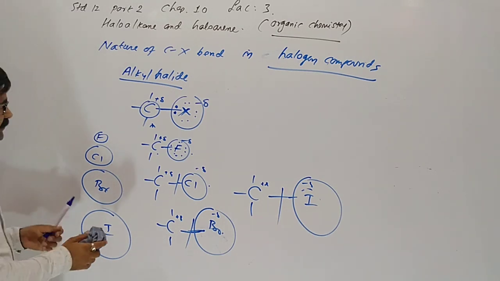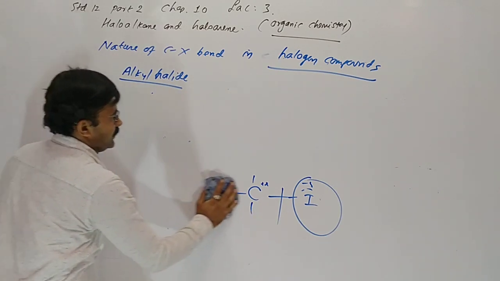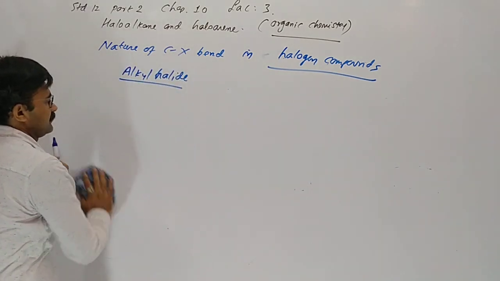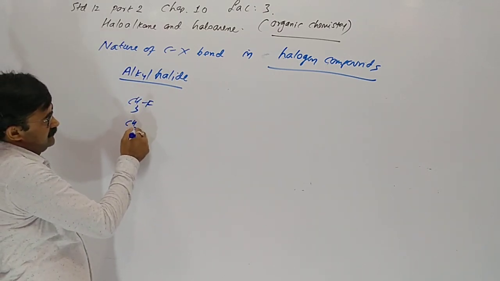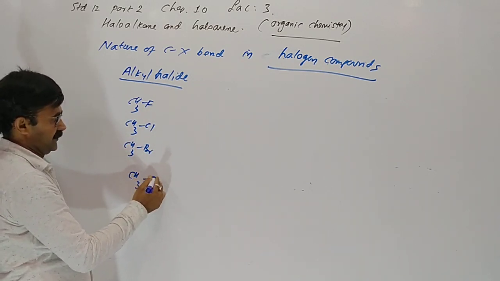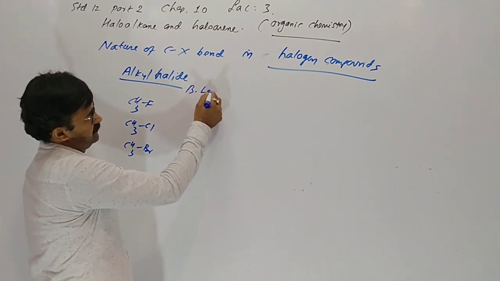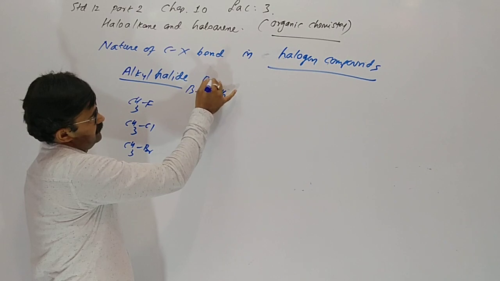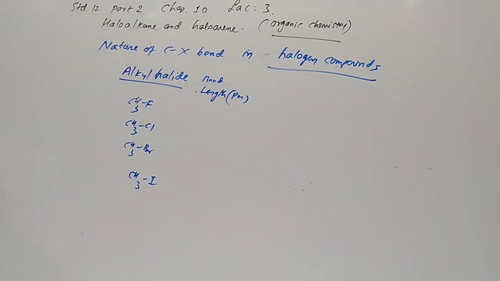Yes, which is given in table number 10.2 in the book. We are taking for example fluoromethane, then chloromethane, bromomethane and iodomethane. Bond length in picometer gradually increases from fluorine to iodine.